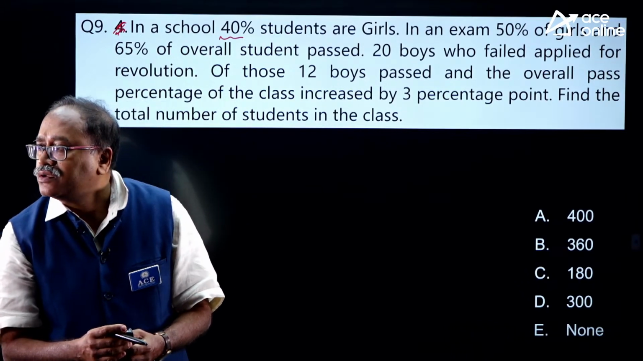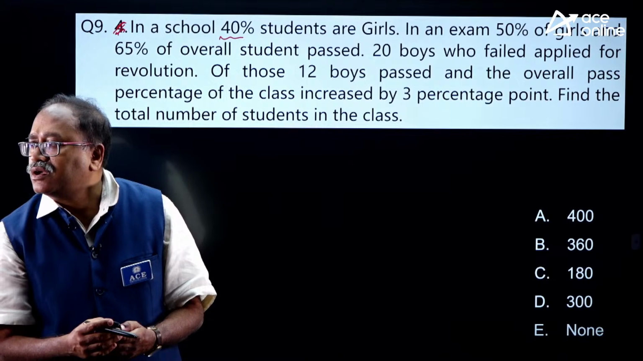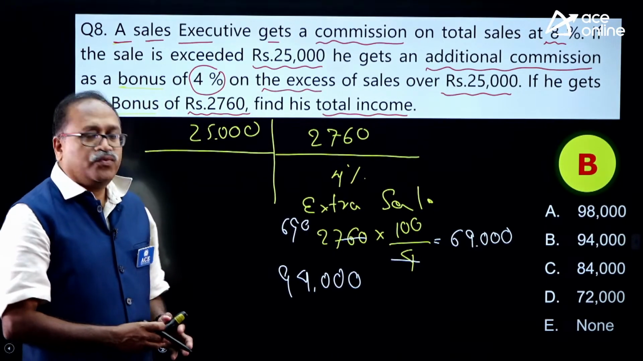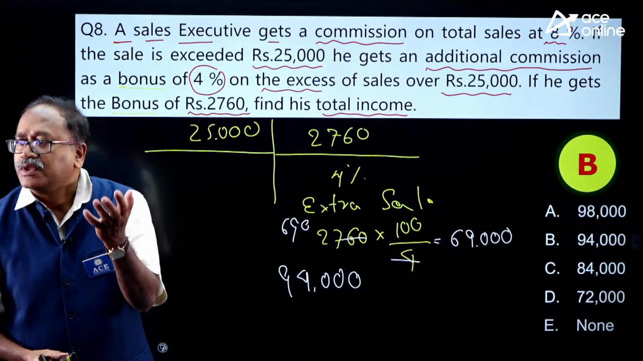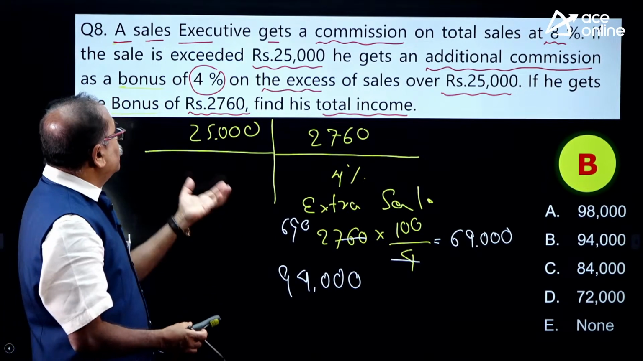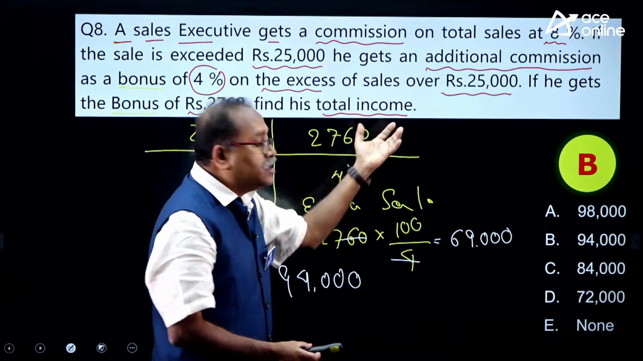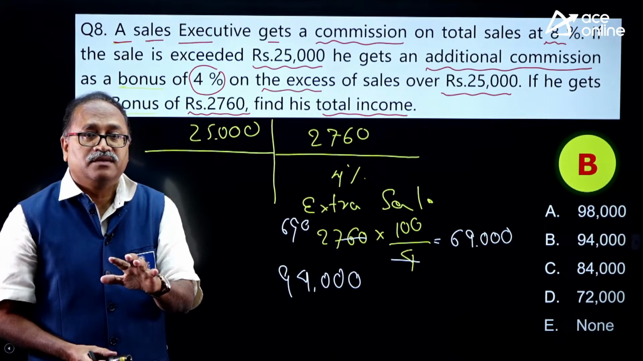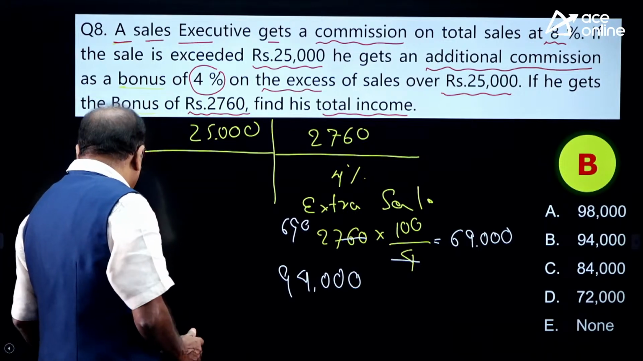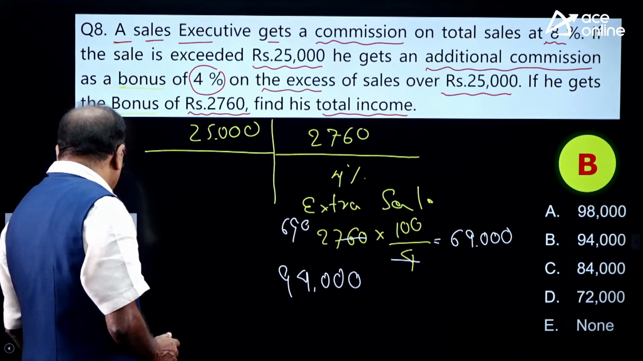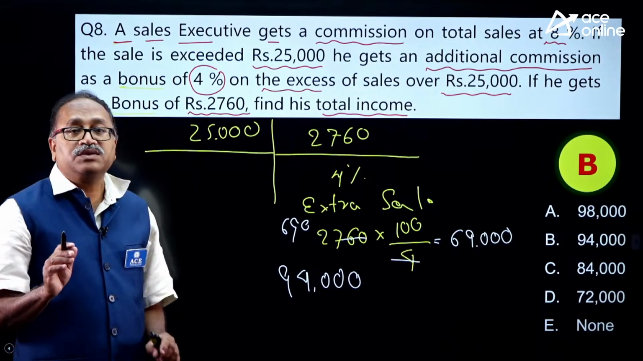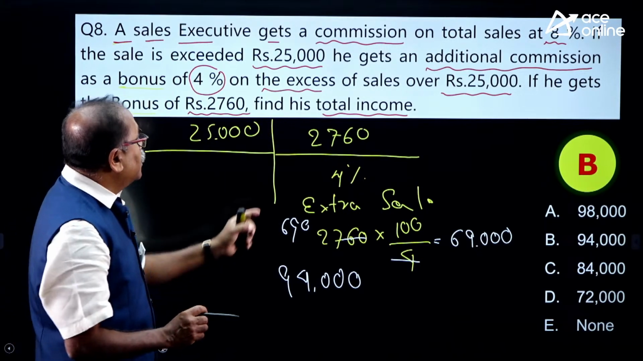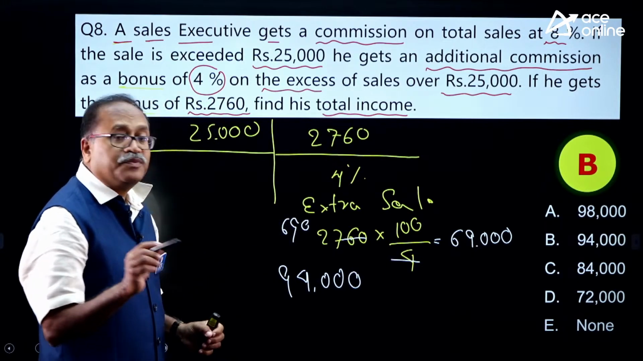Sir, in the question they asked about income. Okay. Oh, rightly corrected. Sai Kumar, thank you very much. Find his total income. It is not the total sale. Thank you very much, my brother. So let's see the total. What is his total income? Thank you for correcting me, sir. I missed that total income part. I took it as total sales. That was my mistake here.